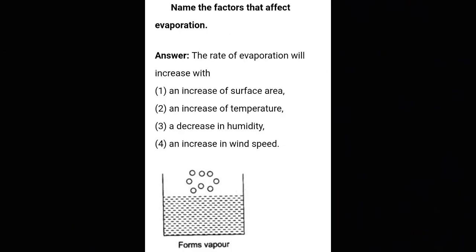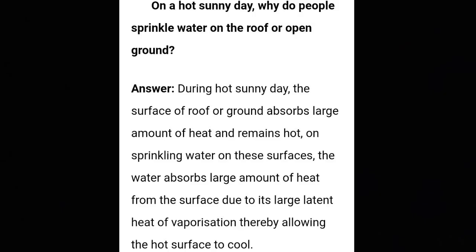Now next is, name the factors that affect the process of evaporation. This also I have discussed with you. You have to name the factors which affect evaporation. First is increase in the surface area. Second is increase of temperature. Third is decrease in humidity. And fourth is increase in the wind speed. You can also explain these headings in your own way according to the marks given in the question paper.